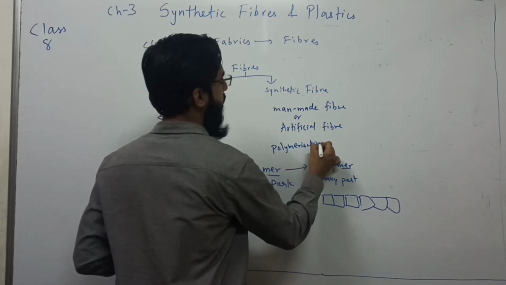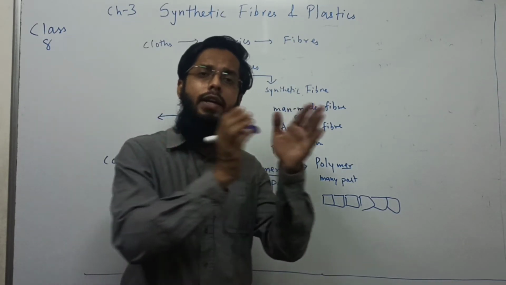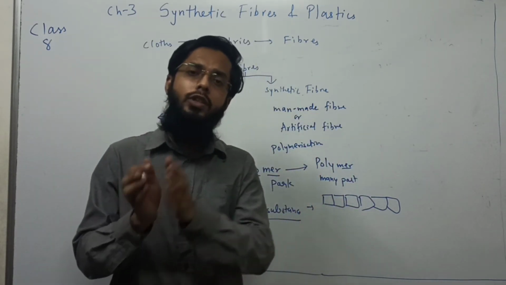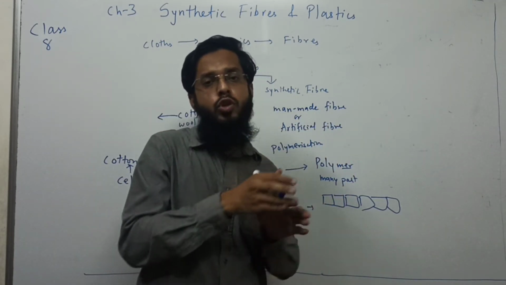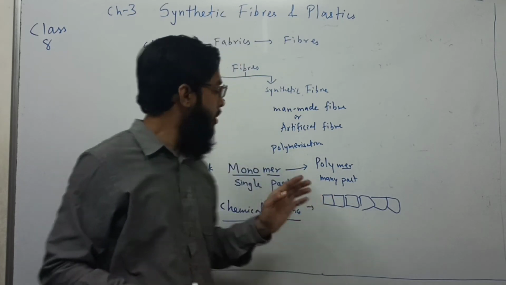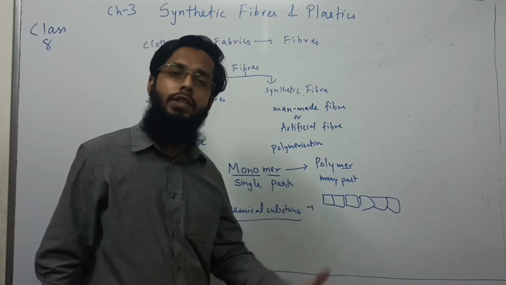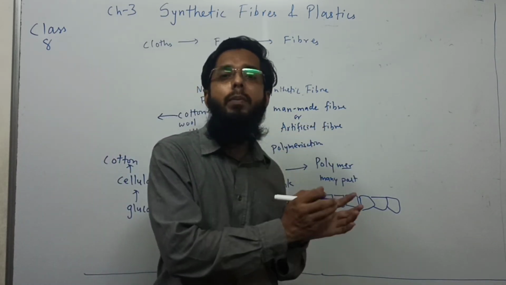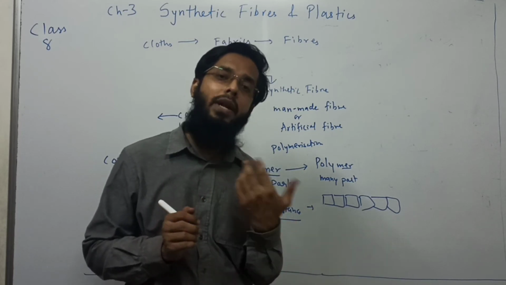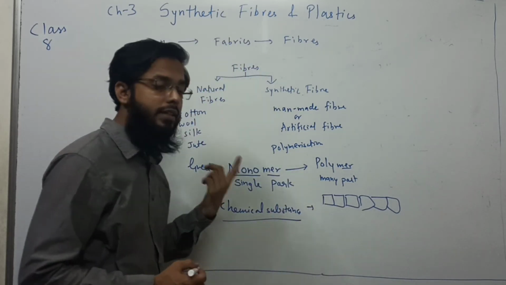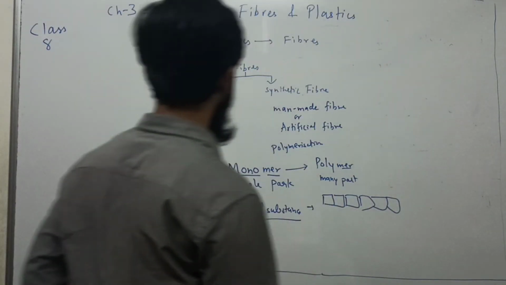Polymerization. It is not so difficult. Simple. Just understand, monomer is going to form polymer. A single unit is going to form many units. A single unit is repeated many times, so it is called many parts. So the reaction forming polymer is known as polymerization. मोनोमर क्या बन रहा है? पॉलीमर बन रहा है. तो रिएक्शन को हम कहेंगे पॉलीमराइजेशन. पॉलीमर बनने को हम कहेंगे पॉलीमराइजेशन रिएक्शन. Let's take another example. You might have seen beads.